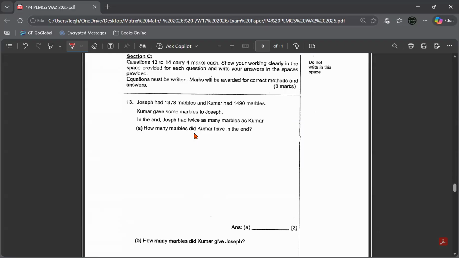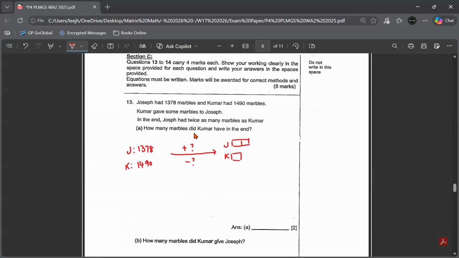Okay. So we write down Joseph, we have 1,378 marbles for him. Kumar will be 1,490. One party is going to give to the other party. Kumar gives, so Kumar minus a certain number. This unknown quantity will be given to Joseph. So Joseph plus, we still don't know the quantity, so question mark. And after that, Joseph will have twice. So Joseph 2 units, Kumar 1.